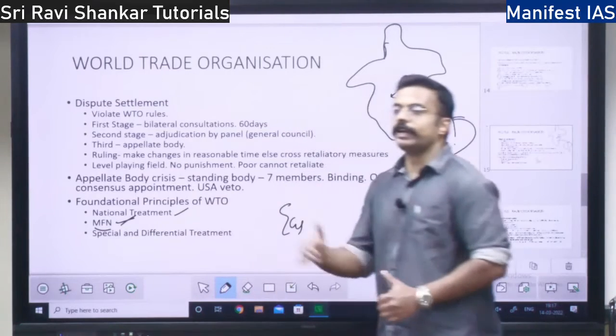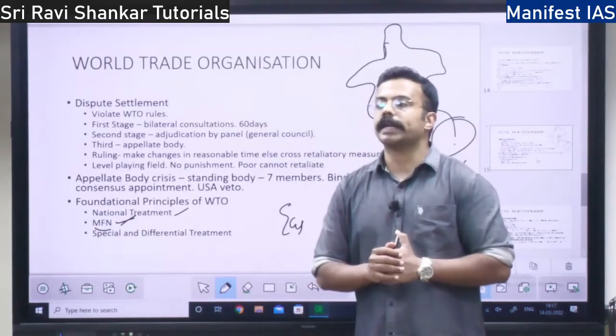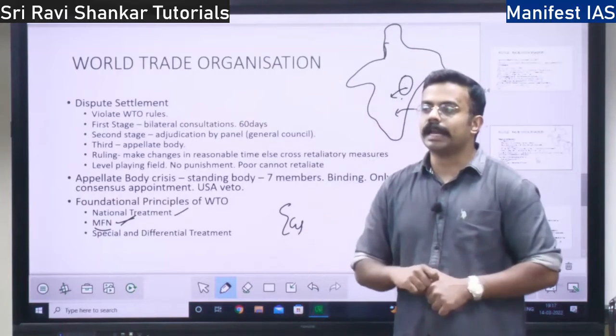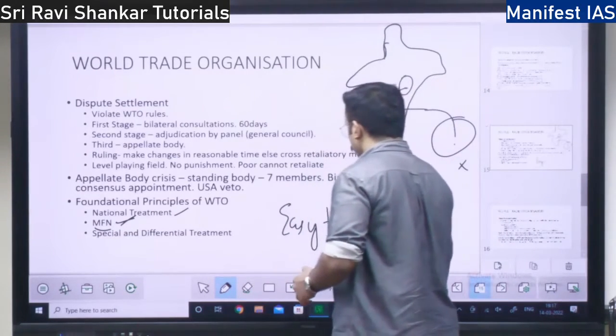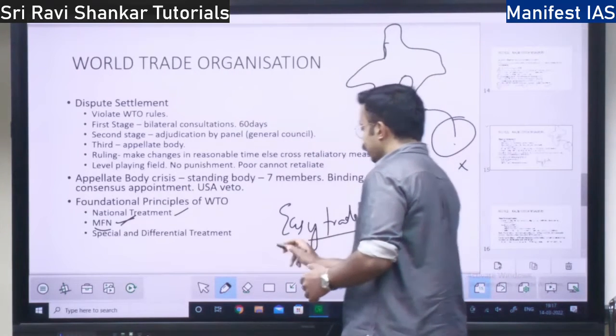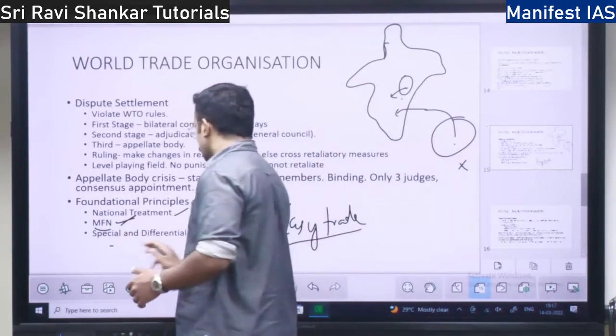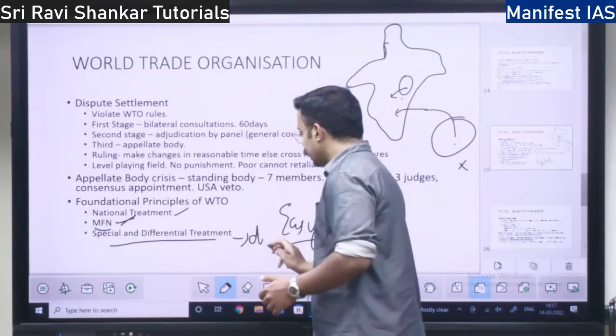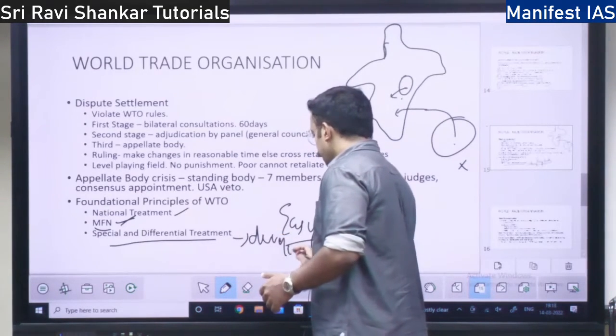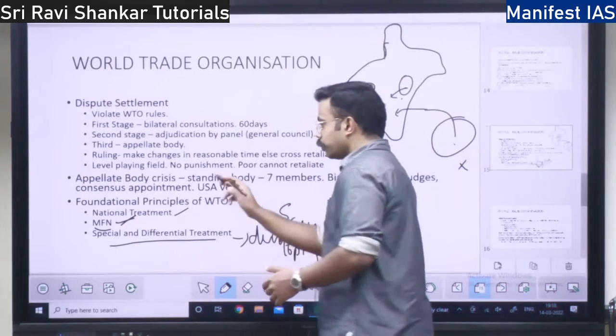Every country is favored for making the trade. There is no trade barrier. It follows the principle of easy trade. We will discuss that. Then you have special and differential treatment. This is with respect to developing countries. We will discuss what these are.